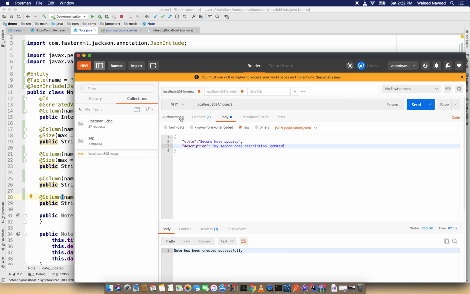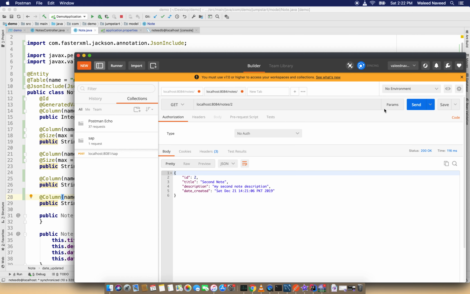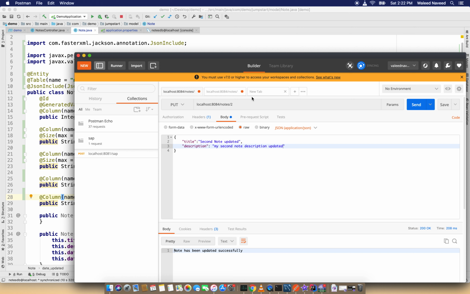Now I am going to update this note. So the note has been updated successfully. Let's get the value of the second note. This is the note with updated values: second note updated, my second note description updated, and now we also get the date updated, the date time of the note update.